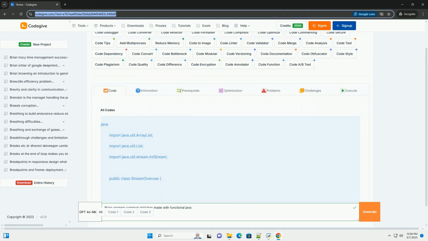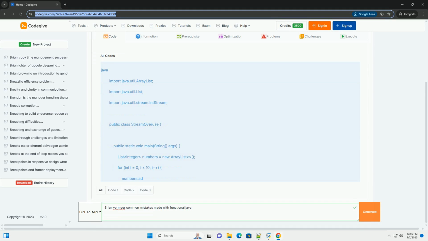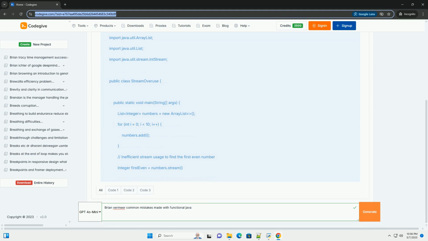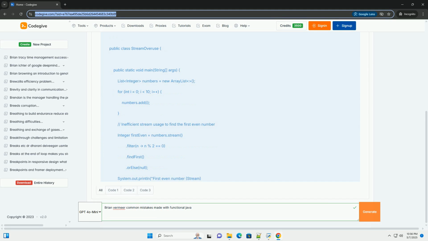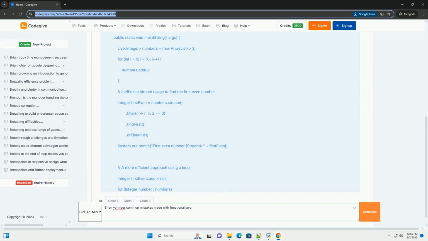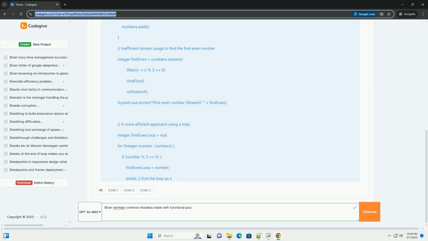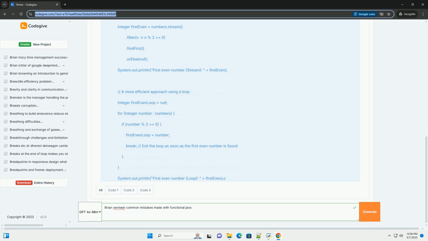OK, let's delve into common mistakes made when adopting functional programming, FP, principles in Java, inspired by the teachings and insights of Brian Vermeer. We'll cover these common pitfalls, explain the underlying concepts, provide code examples, and discuss how to avoid them. Introduction: Functional programming in Java.